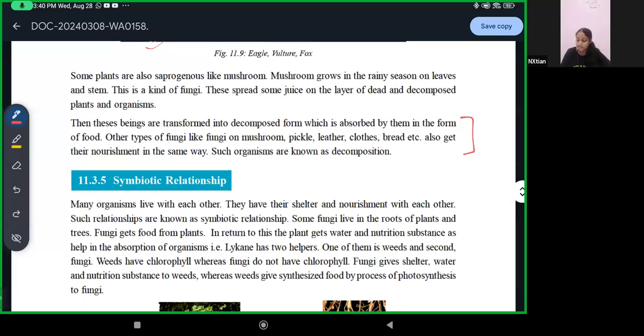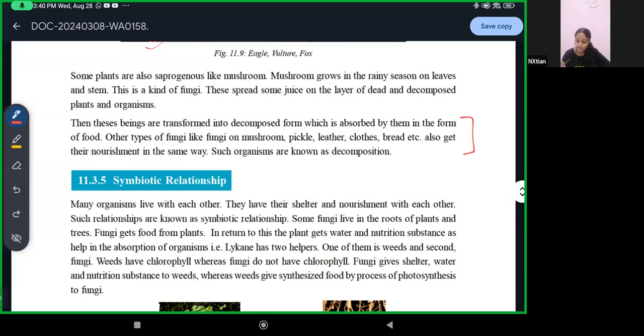Now, have you seen fungi on the dead remains of something? When I used to be in school, there used to be one very big hollow tree there. And once me and my friend tried to break open the tree and it was rotten. So one side of it broke open and there were mushrooms growing inside.